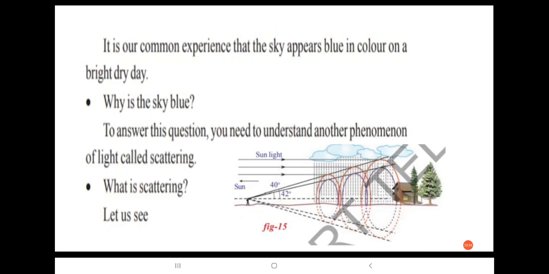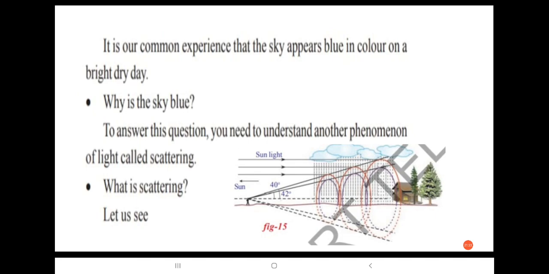It is our common experience that the sky appears blue in color on a bright day. So why is the sky blue? A clear cloudless daytime sky is blue because molecules in the air scatter blue light from the sun more than they scatter red light.